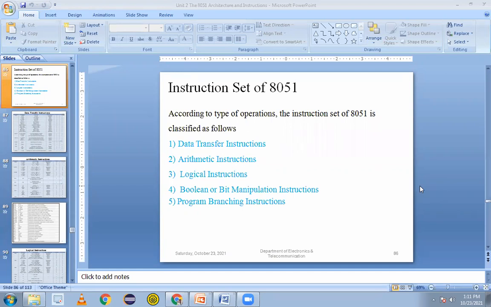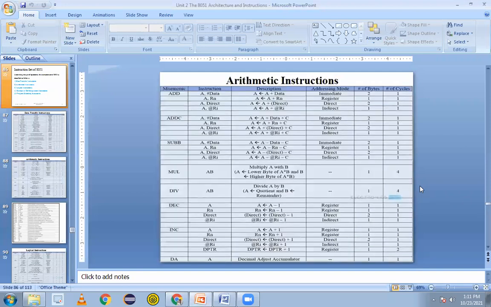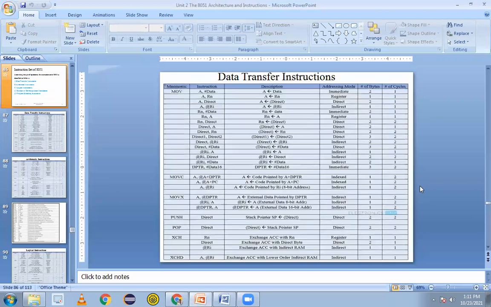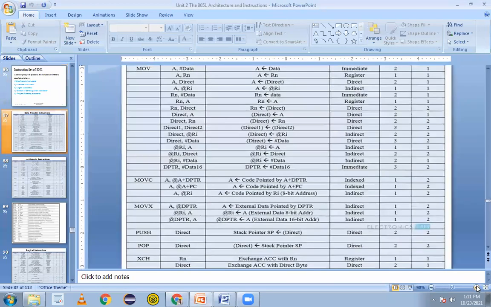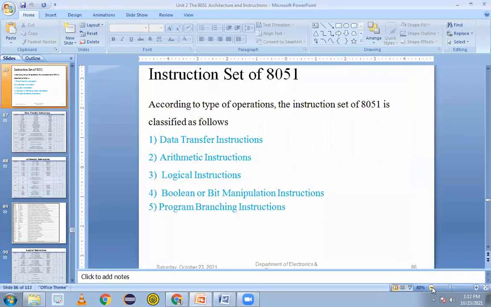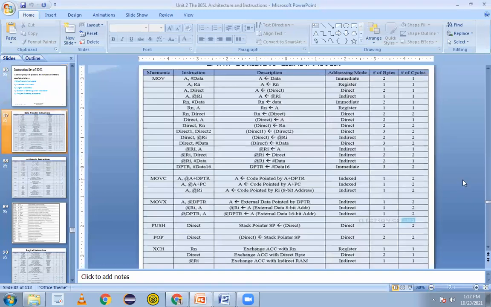Have you taken these types? Hello. Have you taken these types? So we'll go with the first, data transfer instructions, that is called data movement instructions. Is it visible to all? Hello.